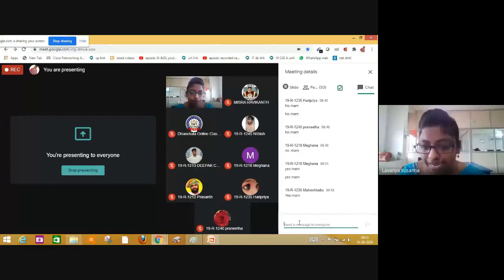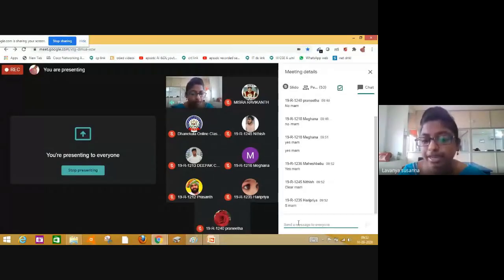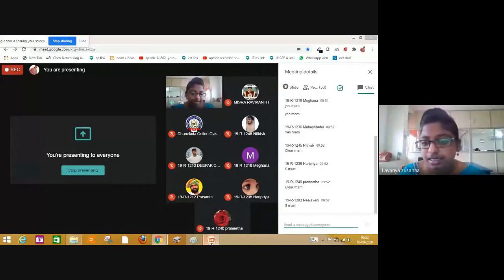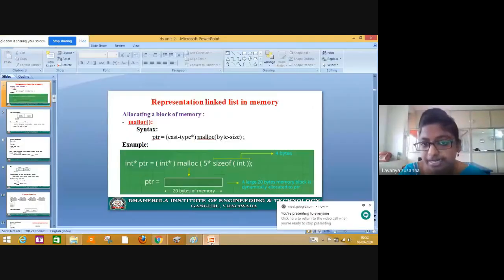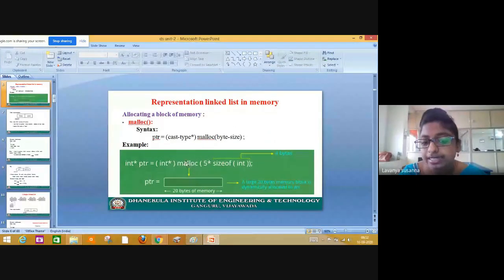Please respond. Shall I explain again? To allocate memory at runtime, you need to use dynamic memory allocation methods. The dynamic memory allocation methods are malloc, calloc. You have already studied them in your previous semester in C language. I hope you understood. In the next class, I will discuss how to represent a linked list in memory. Here you will use malloc to allocate a block of memory. Let us see that in the next class.